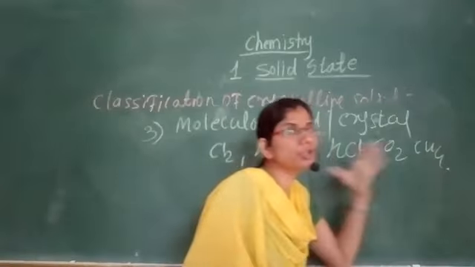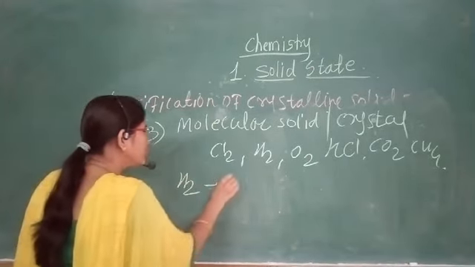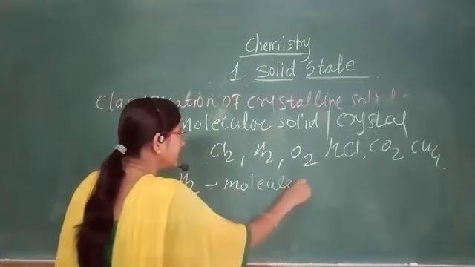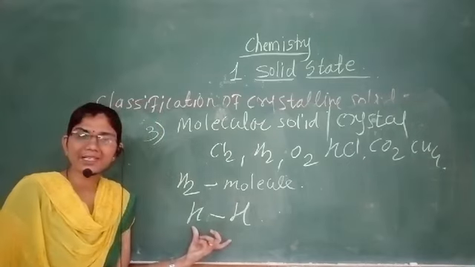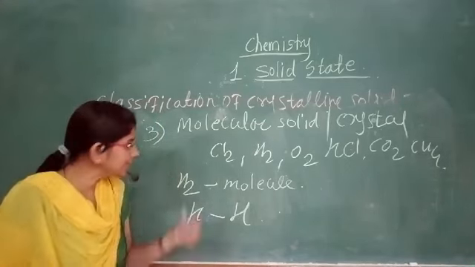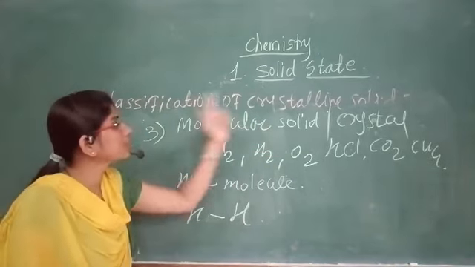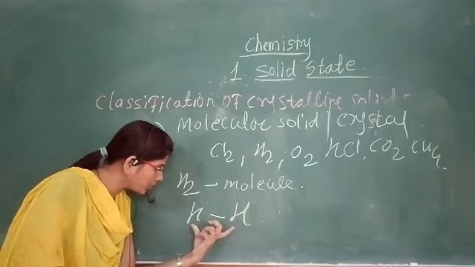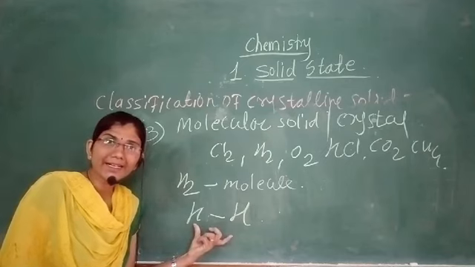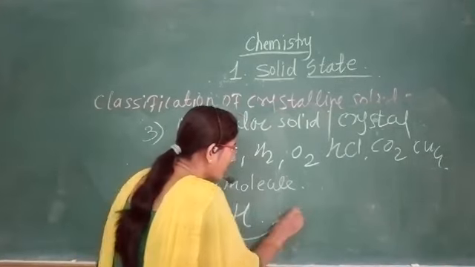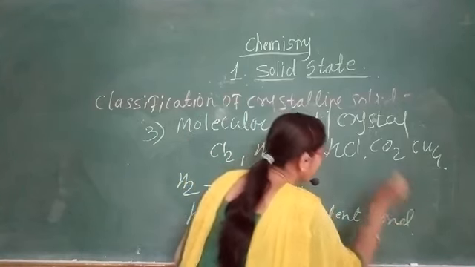For example, consider the H2 molecule. In the H2 molecule, two hydrogen atoms are present. And when they form a molecular solid, in each molecule the atoms are held together by a covalent bond.